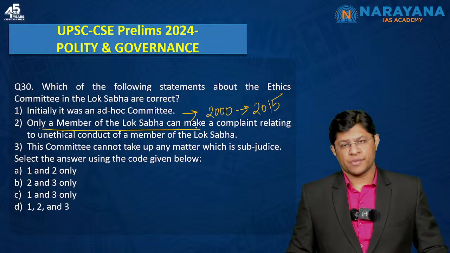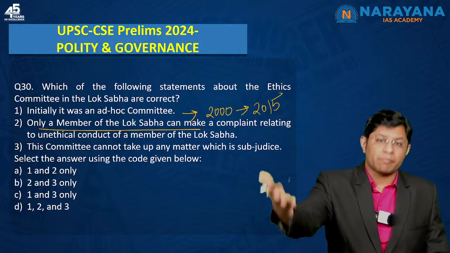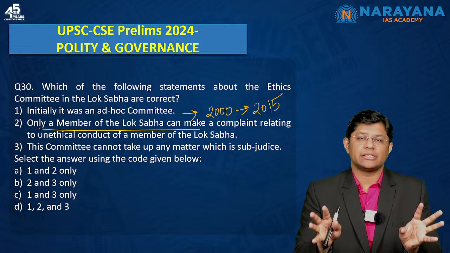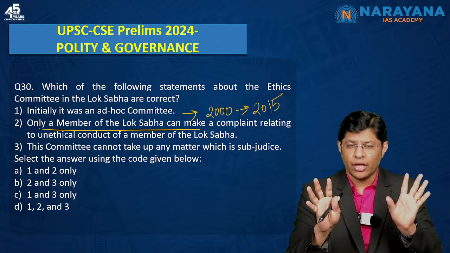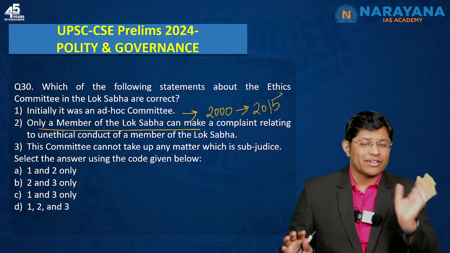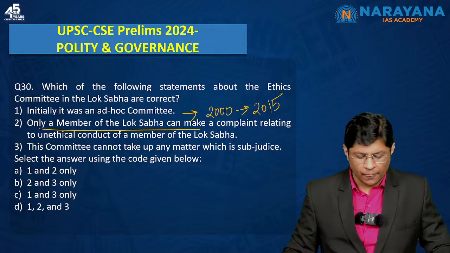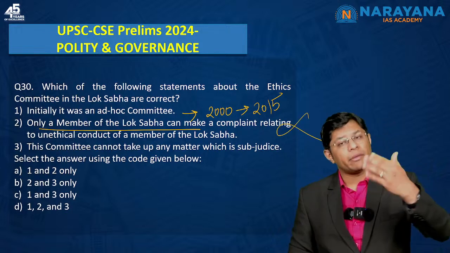Any member can make a complaint against a Lok Sabha MP through another MP. But that person has to provide evidence of the alleged misconduct, which means you need to submit proof. And you also need to sign an affidavit stating that your complaint is not frivolous, not fake. So this one is incorrect. Why? Because any member can complain.